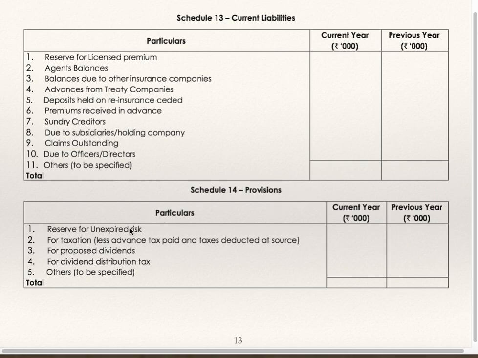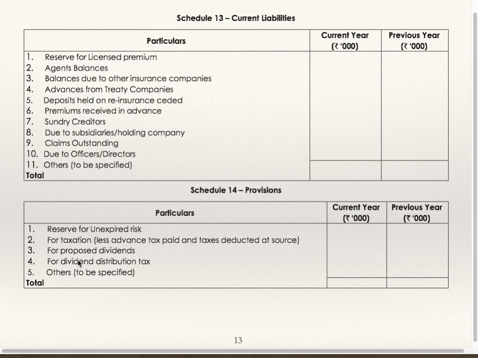Schedule 14, provisions. Reserve for unexpired risk. It is necessary to make provision for unexpired risk for all types of business. 100% of net premium in case of marine business, 50% of net premium in case of any other business, and that closing provision for unexpired risk is to be shown under schedule number 14, reserve for unexpired risk. Then for taxation, less advance tax paid, taxes deducted at source, for proposed dividend, for dividend distribution tax, others, and total. The total will get transferred to the balance sheet.